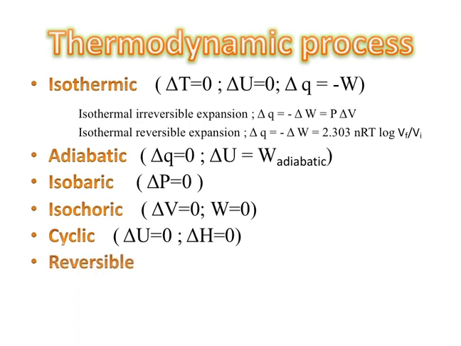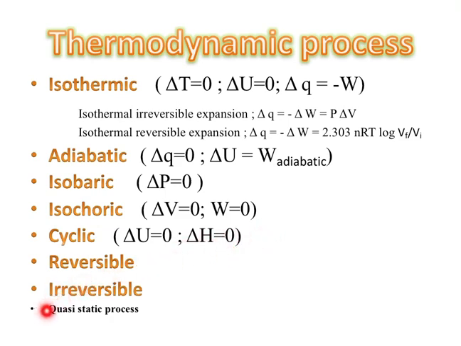Then reversible process, irreversible process, and the final one is quasi-static process. Reversible process means the final state can be reversed to the initial state. The reaction can be brought back to the original position. Irreversible, the reaction cannot be brought back because in an irreversible reaction there will be a loss of energy in friction, radiation, and other things like heat dissipation.